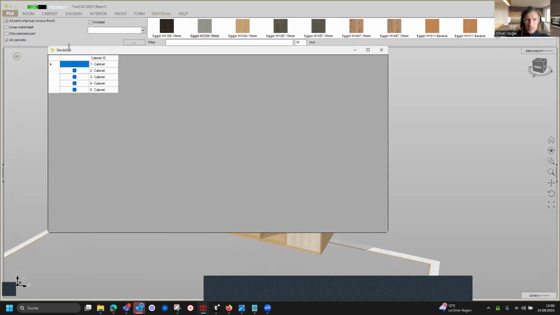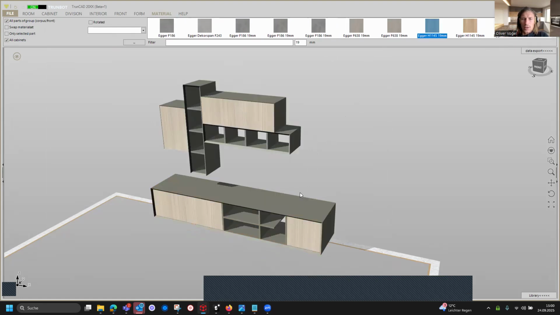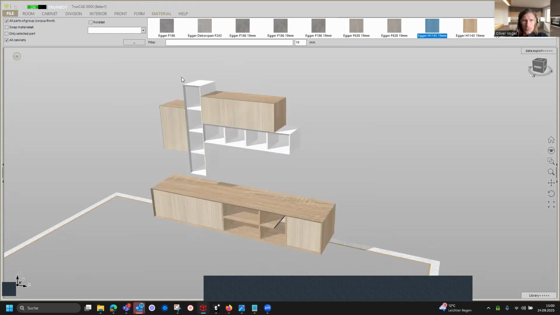And then the window is opening. And if you don't want to have the change for all cabinets, say we don't want it for cabinet 3 and 4, then we take out the checkbox, close this, and then we drag and drop this material for the cabinet 1, 2, and 5. Number 3 and 4 keep the same.